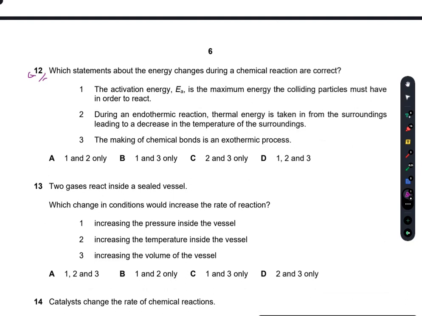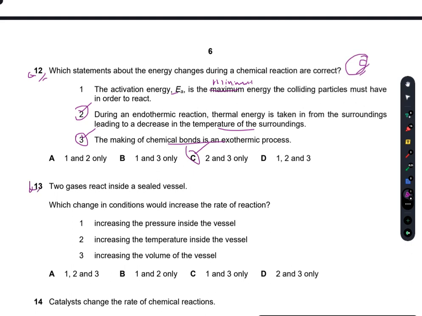Question number 12. Which statements about the energy changes during a chemical reaction are correct? Activation energy EA is the maximum energy the colliding particles must have in order to react. No, it is the minimum energy, not the maximum. During an endothermic reaction, energy is taken in from the surroundings, leading to a decrease in the temperature of the surroundings. Yes, this is true. The making of chemical bonds is an exothermic process. Yes, energy is released when a chemical bond is made. So for question number 12, 2 and 3 are correct. C is the right option.